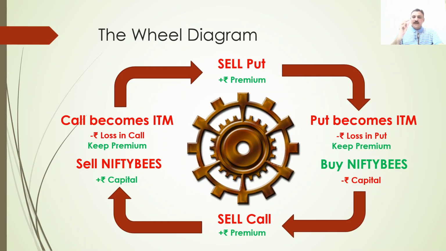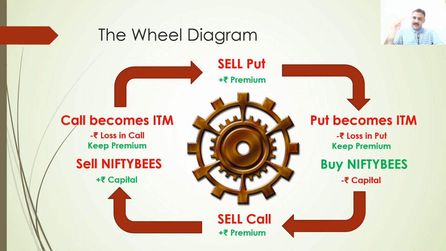But do not sell a 17,200 call if the purchase you have made is at 17,300, right? Do not sell any call option below your purchase level of Nifty Bs. Just wait for the market to recover to the level where you purchased your Nifty Bs, then you can sell a higher call against it. Never try to sell your Nifty Bs lower than the value at which you purchased.